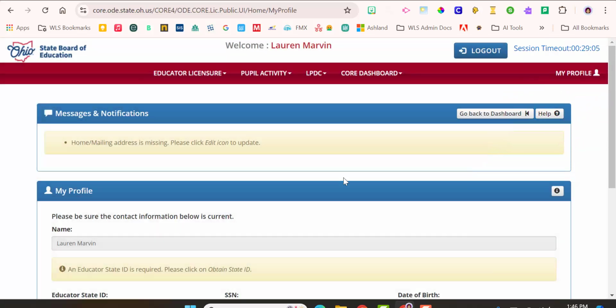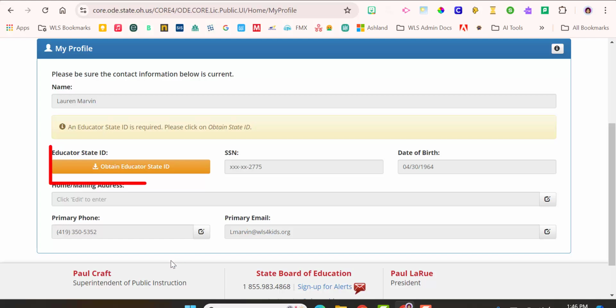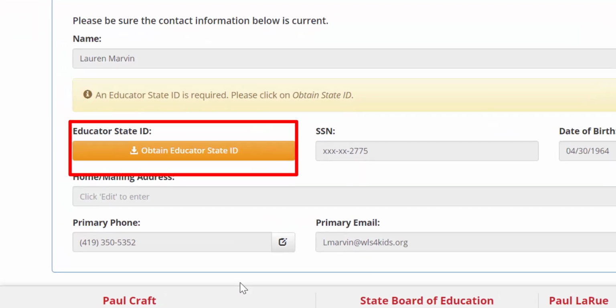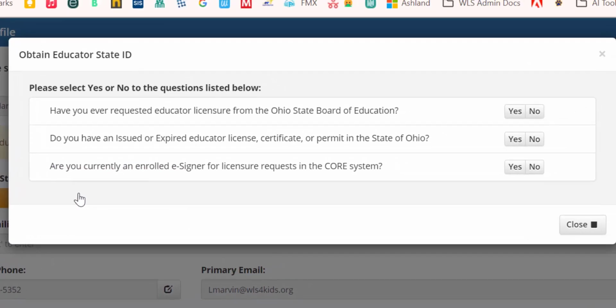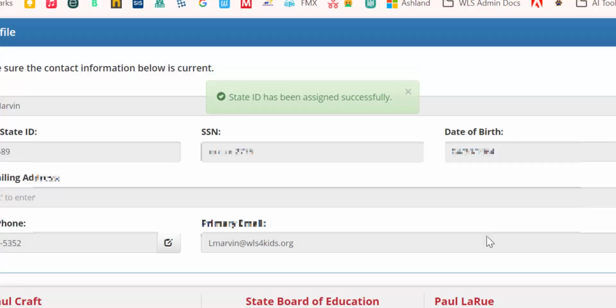Now, when you're on this page, you're going to see some messages and notifications, which I think we can clean up later. But right now I want you to scroll down to the bottom and click in the orange. It says Obtain Educator State ID. Let's click on that. And then we're going to answer the questions in the pop-up box. And then you're going to click Assign My Educator State ID. You have now completed the first step for enrolling in Rapback as a bus or van driver or as a person in a non-licensed position.